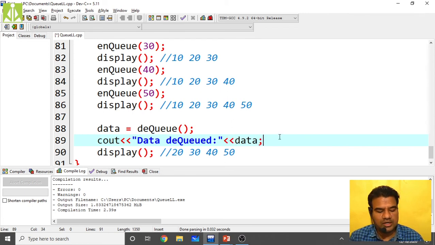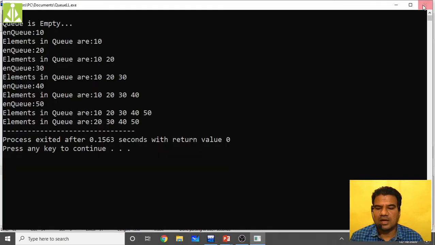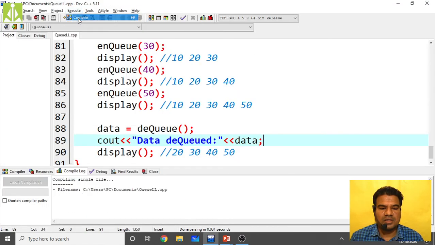Now put the semicolon at the end, save the program. Data dequeued, data 20, 30, 40, 50. So save this, execute. Sorry, I forgot to compile. Compile, execute.